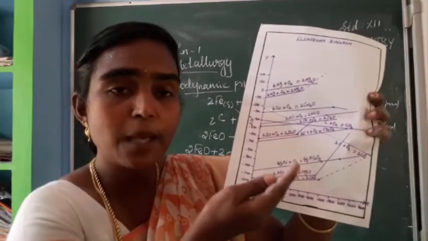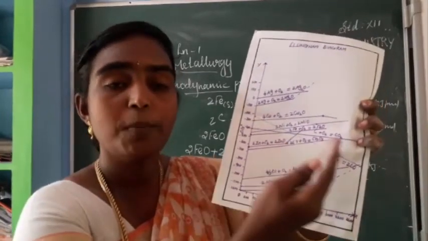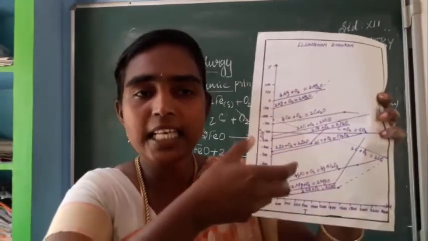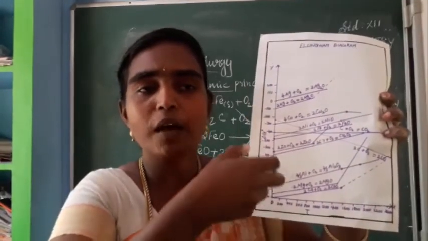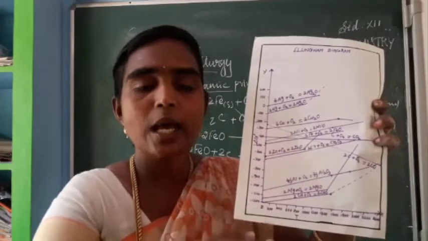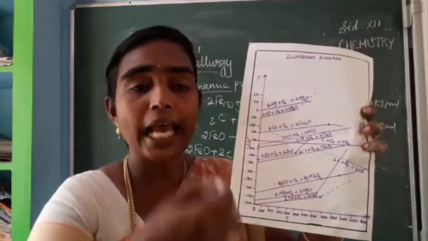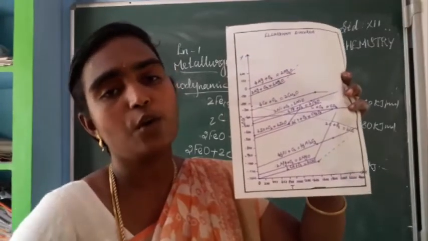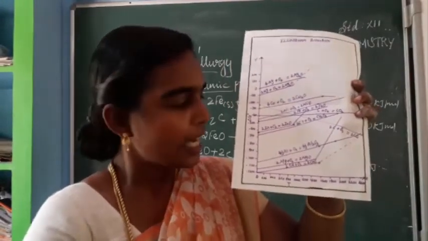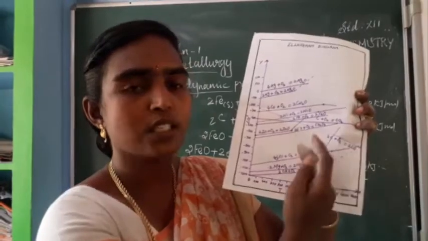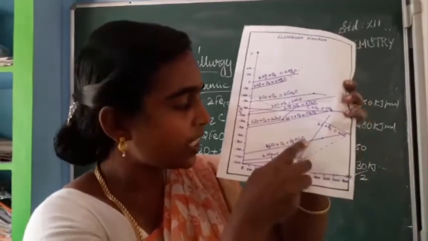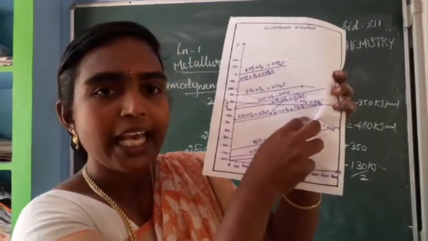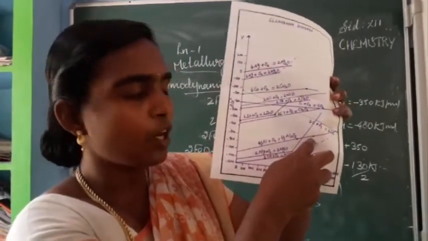Magnesia is more stable than alumina. So below this temperature, the graph of magnesia is present below that of alumina, so magnesium can be used as a reducing agent for the reduction of alumina. But above that particular temperature, 1400 or 1500 Kelvin, the magnesium line is just above that of alumina.